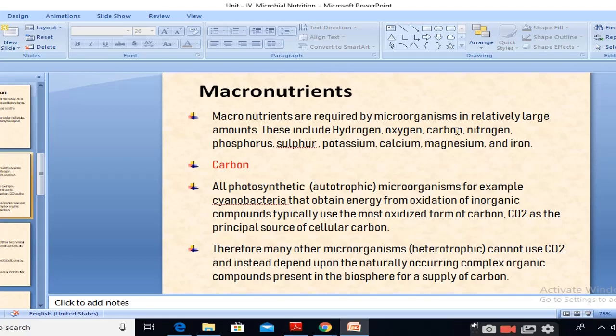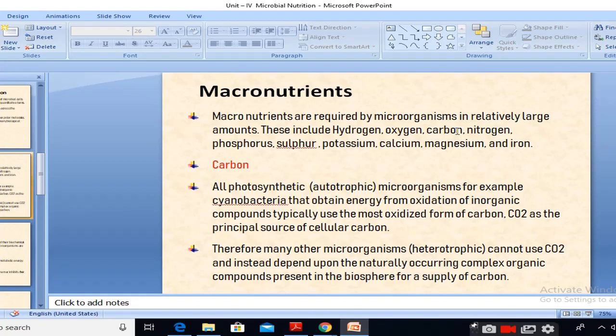these microorganisms are made from biomolecules such as carbohydrates, proteins, lipids and nucleic acids. In carbohydrate there is carbon, in protein there is carbon, in lipid there is carbon.